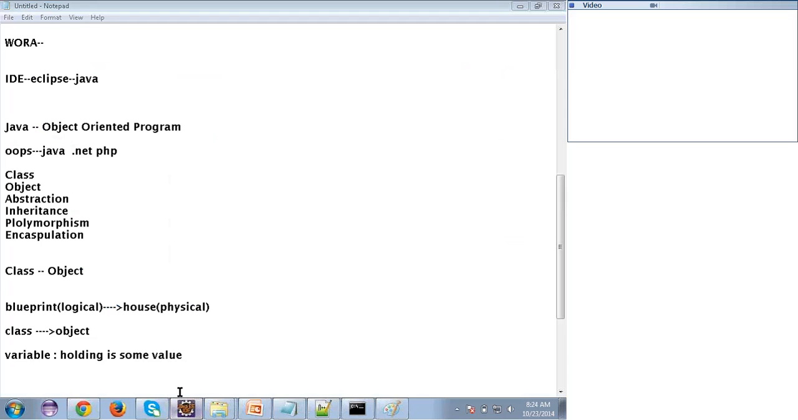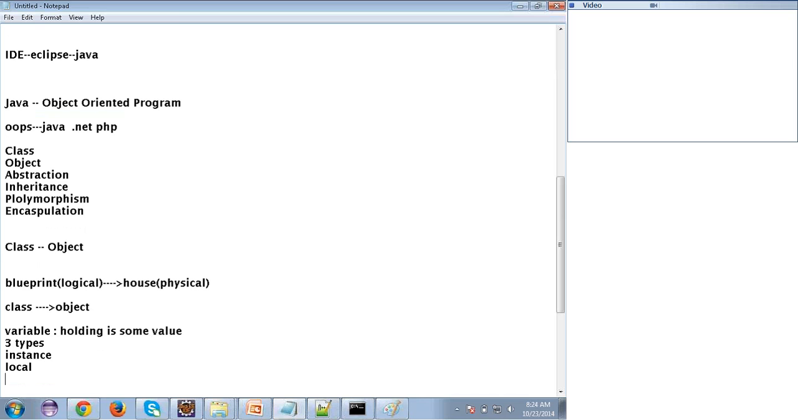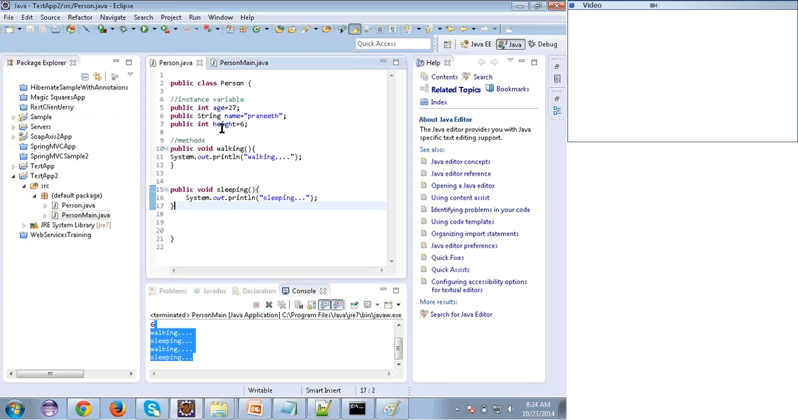So in Java we have three types of variables. One is the instance variables, the second is the local variables, and the third is the static variables. We'll speak about everything. Just remember these names. A variable is nothing but something which is holding some value. Let's speak. So I was saying that these three are called the instance variables.